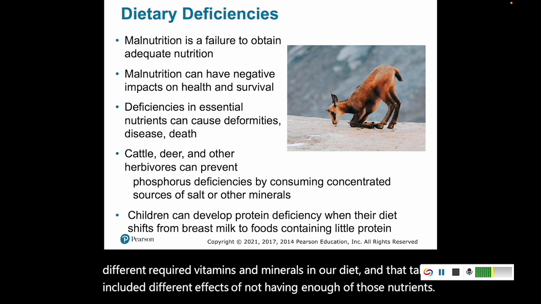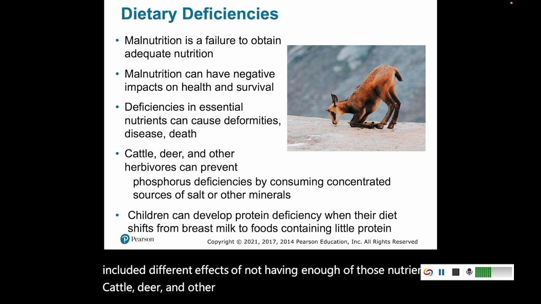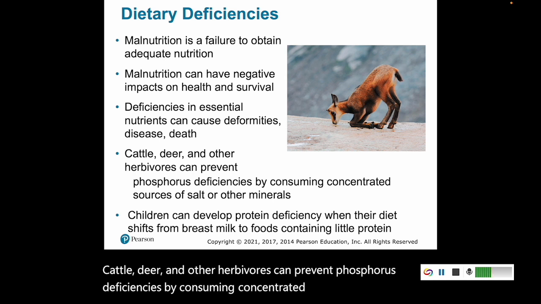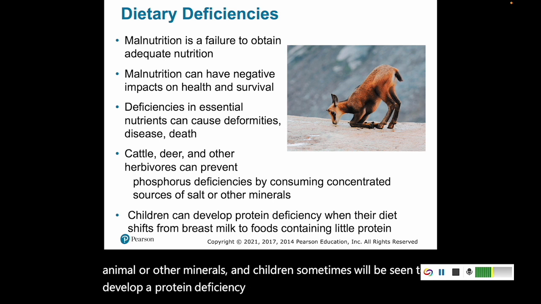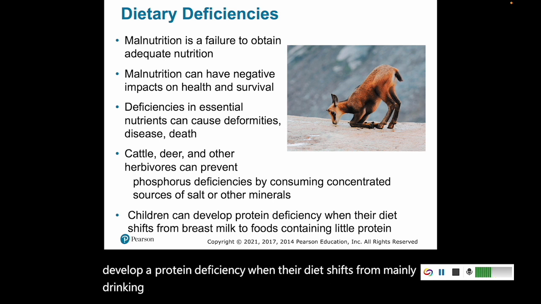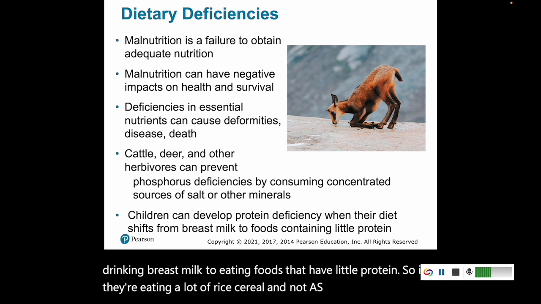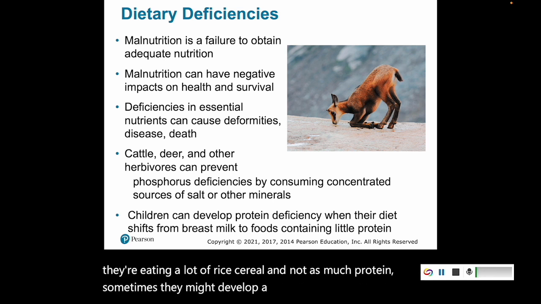Cattle, deer, and other herbivores can prevent phosphorus deficiencies by consuming concentrated sources of salt or other minerals. And children sometimes will develop a protein deficiency when their diet shifts from mainly drinking breast milk to eating foods that have little protein. So if they're eating a lot of rice cereal and not as much protein, sometimes they might develop a protein deficiency.